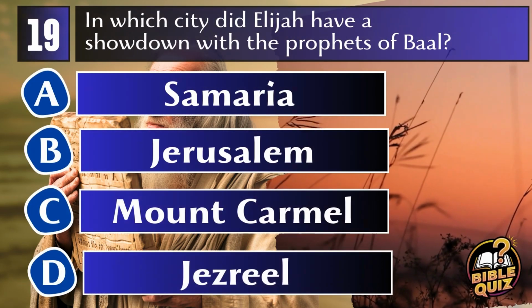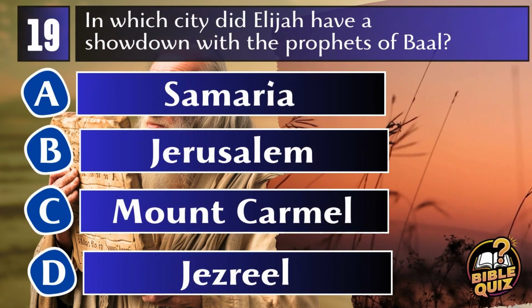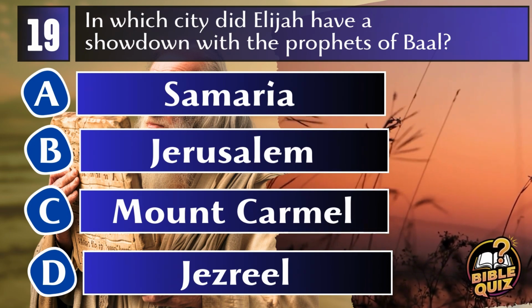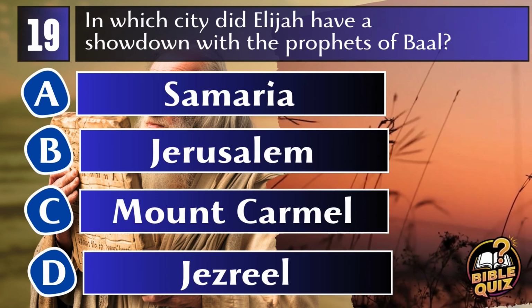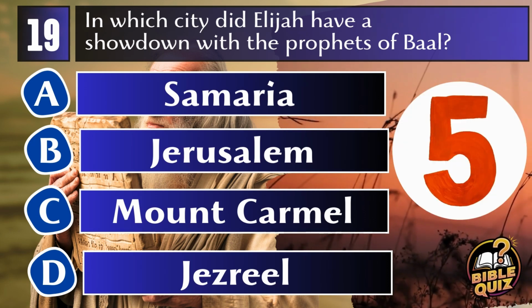Question 19. In which city did Elijah have a showdown with the prophets of Baal? A. Samaria. B. Jerusalem. C. Mount Carmel. D. Jezreel.